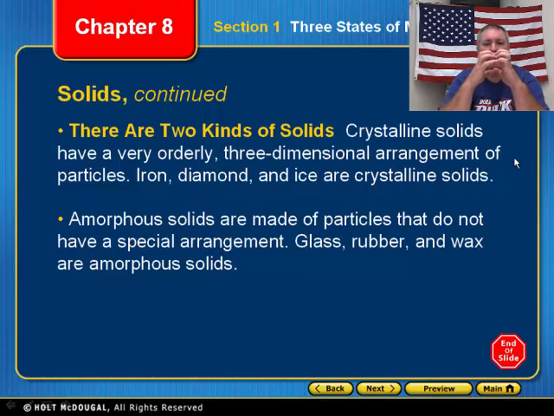They're lined up together. Then you have the amorphous solids, where it doesn't make any kind of sense as to how those particles are lined up. And so they don't have a special arrangement. Things like glass, like rubber, like wax, those are amorphous solids. Those things, when they join up, they're just joined up any kind of way, willy-nilly, okay?